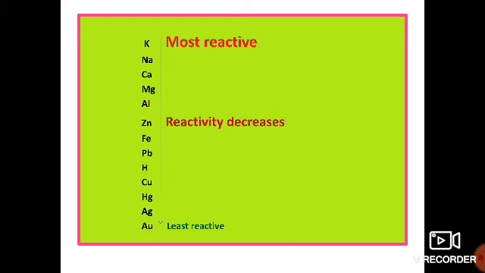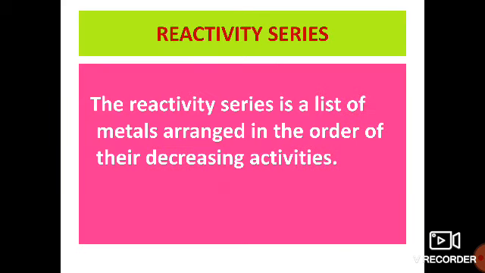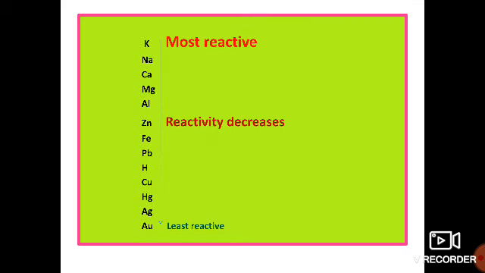hydrogen, copper, mercury, silver and gold. Here the most reactive one is potassium and the least reactive one is gold. This is called the reactivity series. What is the reactivity series? The reactivity series is a list of metals arranged in the order of their decreasing activities. Here potassium is most reactive and gold is least reactive.